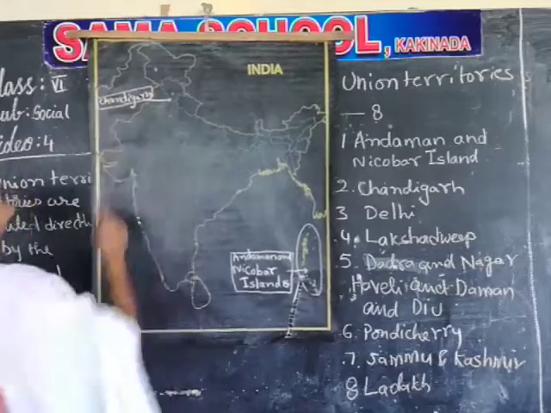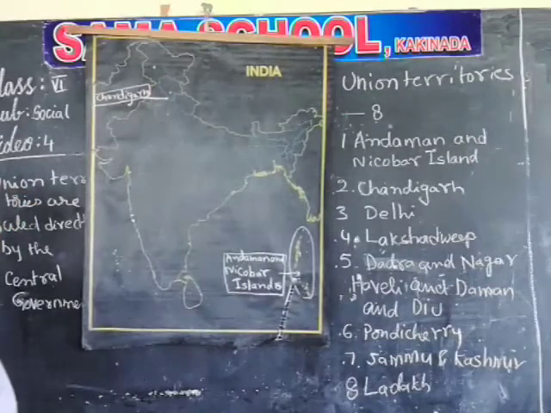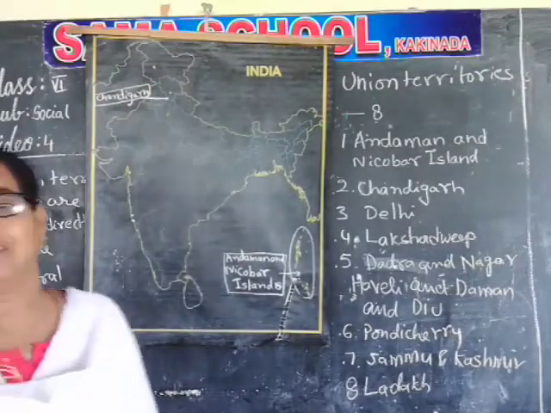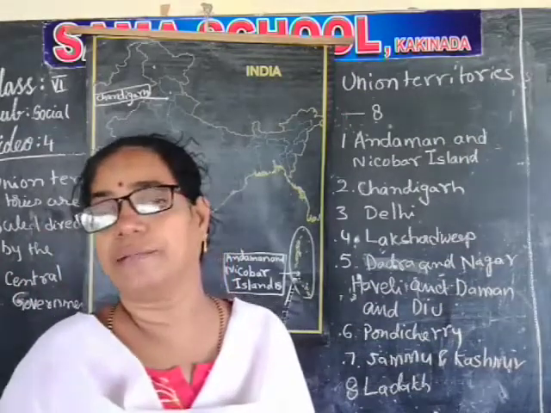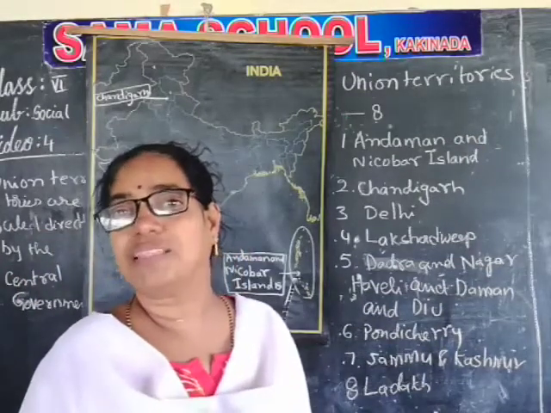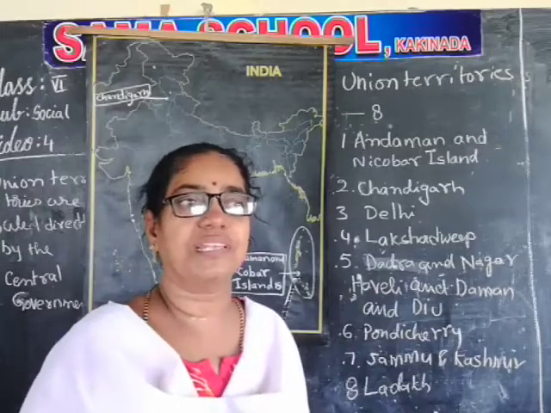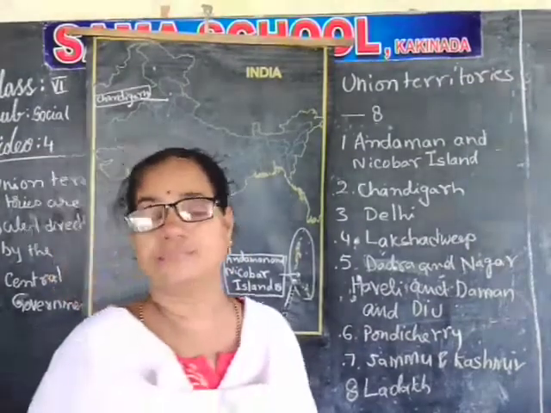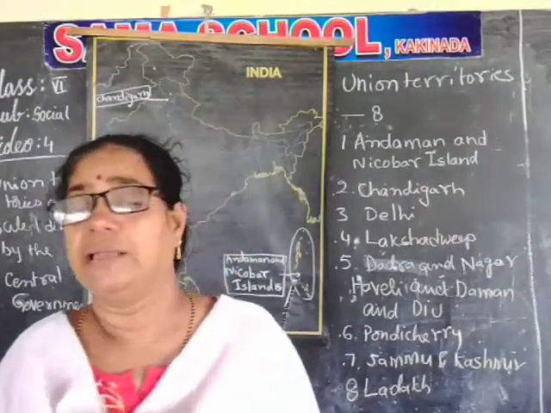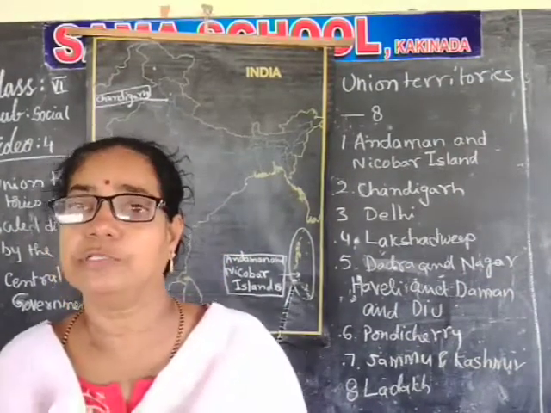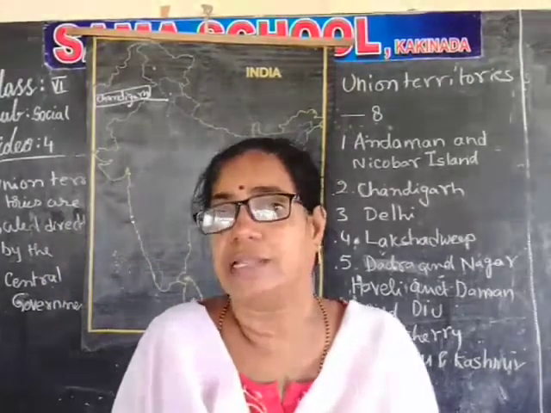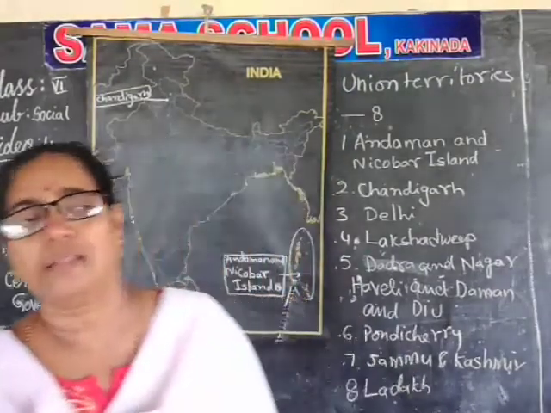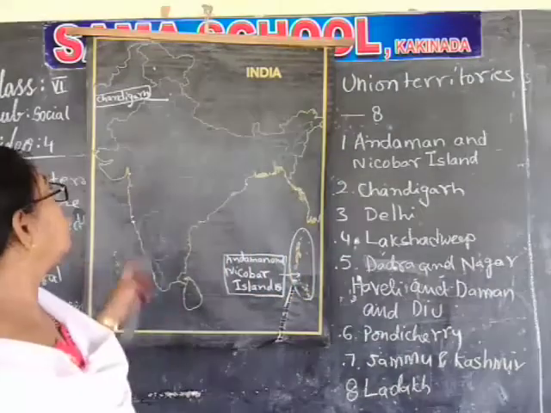Why is it called Chandigarh? Chandi means Mata, the goddess Chandi, and Ghar means house. It is the Mata's house. Because of the goddess, it got the name Chandigarh.